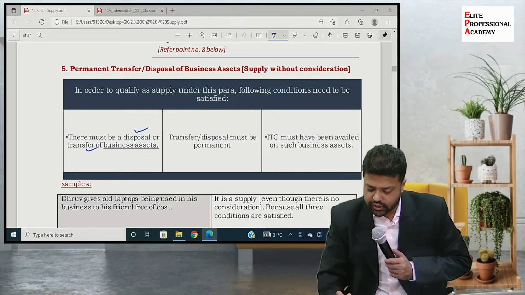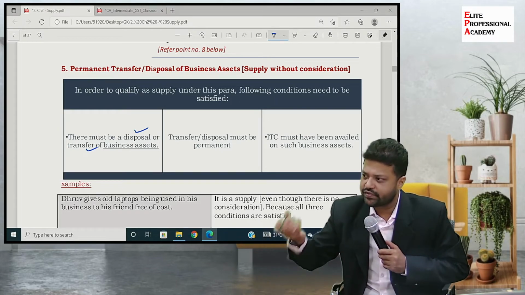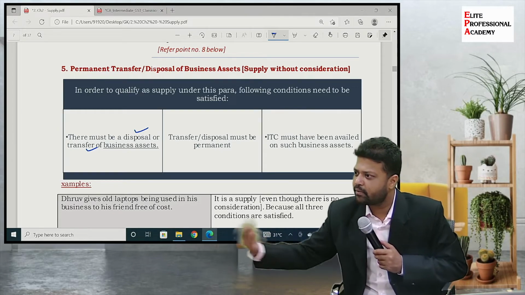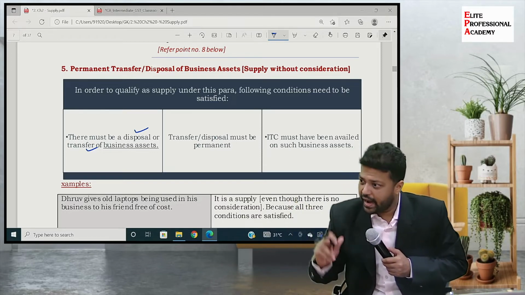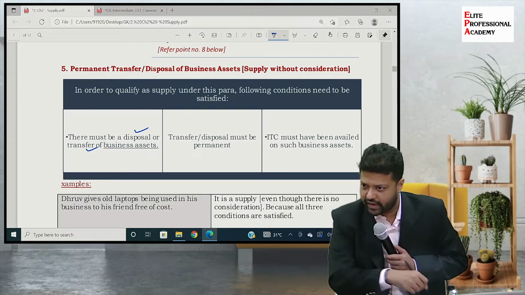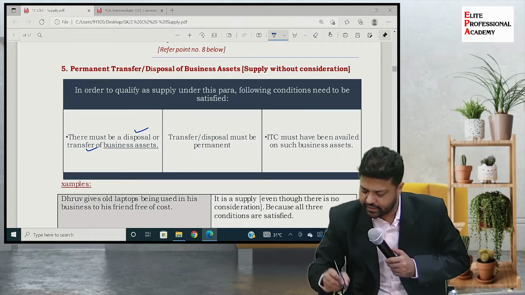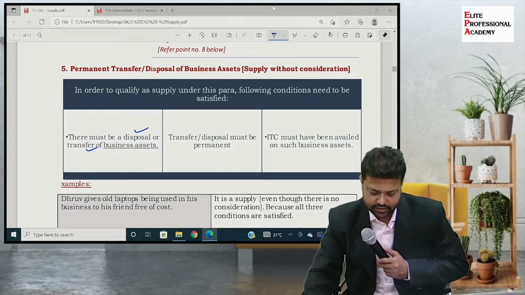Transfer or disposal must be permanent. Means without an intention to receive it back. आज दे दिया, कल जाके मांग रहा हूं मैं. No, it is a permanent disposal, transfer. And this is the condition, third condition, for which we discuss that example again. ITC must have been availed on such business assets. Means